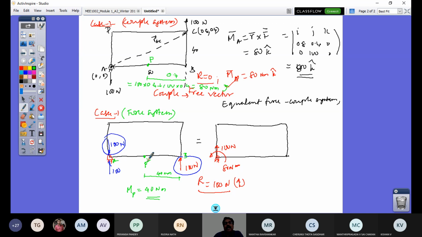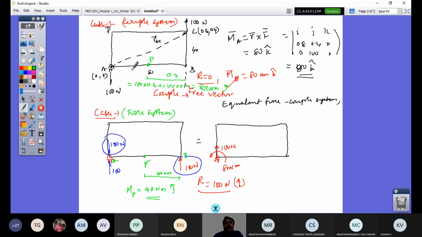So this is the example that I have taken to explain the difference. If I take the moment of this force about the point P, that is going to be 100 into this moment arm, that's 40 Newton meter, and I get a counterclockwise moment. Whereas if I take case 2, the same point in the plate, and take the moment of the given two forces, I would get again 80 Newton meter.